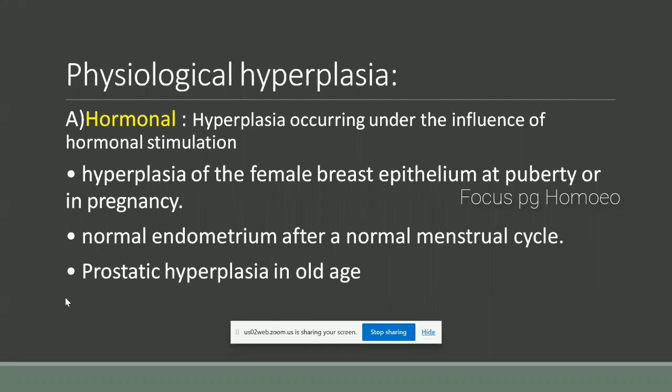Next, physiological hyperplasia. In physiological hyperplasia, the first one is hormonal hyperplasia, which occurs when some hormonal stimulation happens. Examples are hyperplasia of the female breast epithelium at puberty or in pregnancy, the normal endometrium after a normal menstrual cycle, and also prostatic hyperplasia in old age. These are the hormonal hyperplasias.